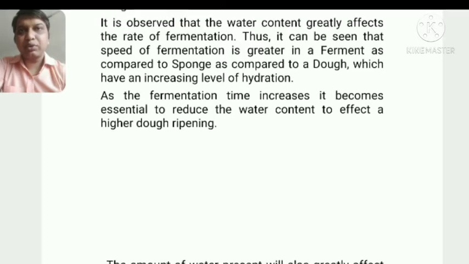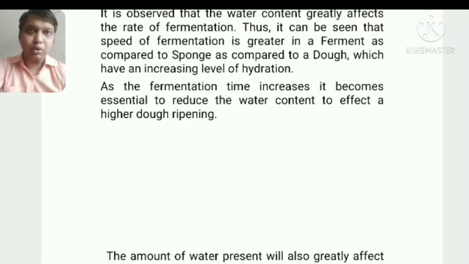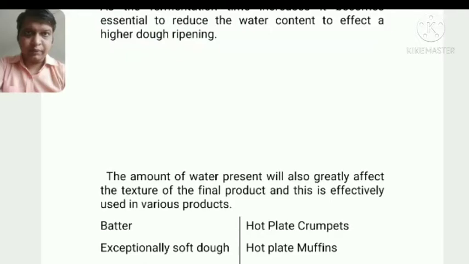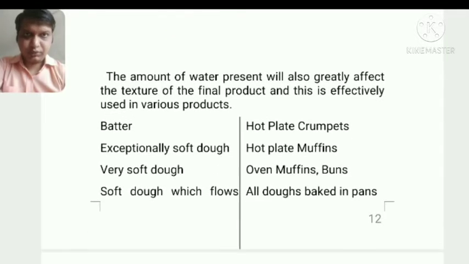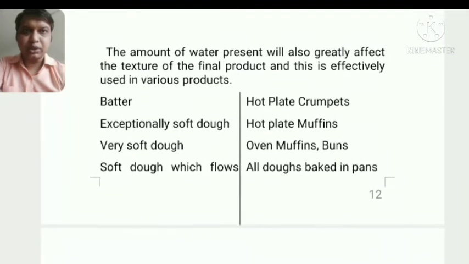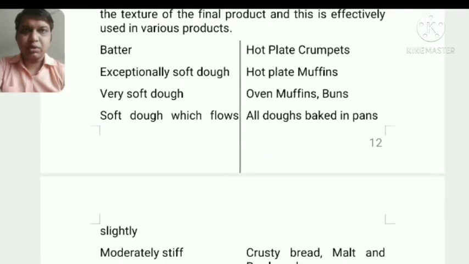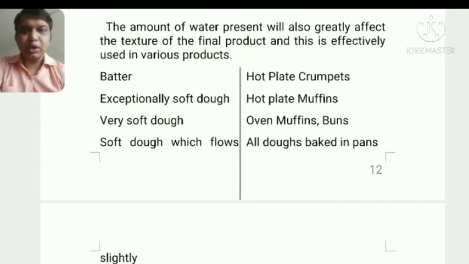So depending upon the need of the dough, which type of dough we need, we put the water according to that. That will help the function of the yeast. The amount of water present will also affect the texture of the final product, and this is effectively used in various products. So this is the functioning of the quantity of water which we are going to use.